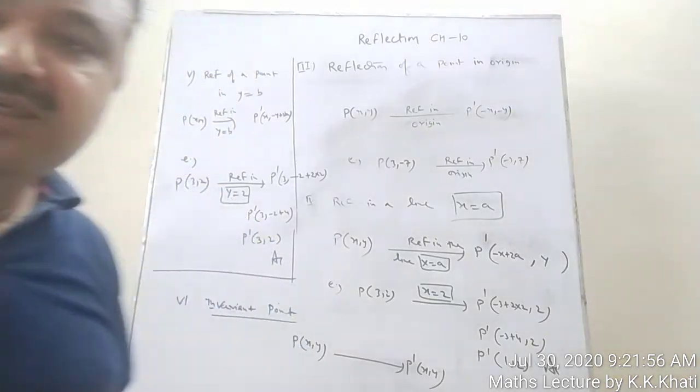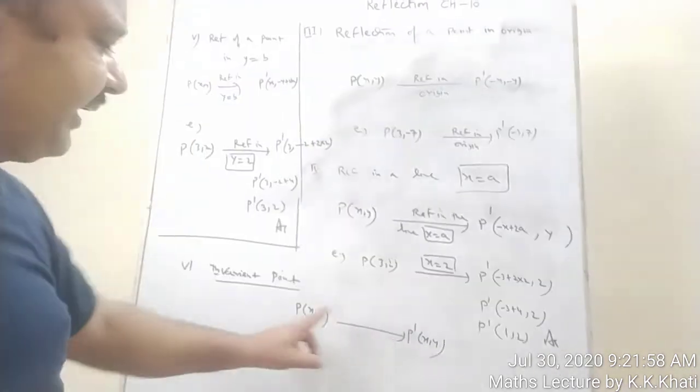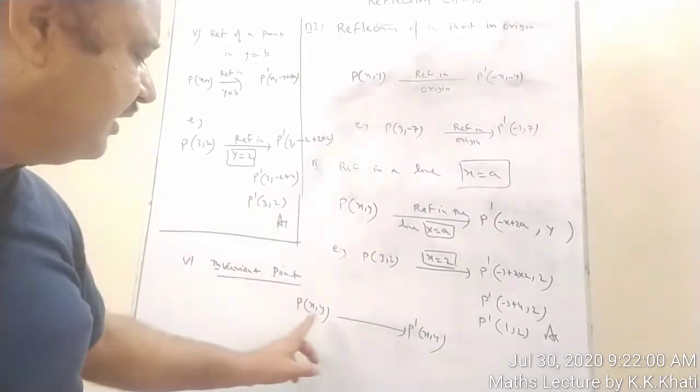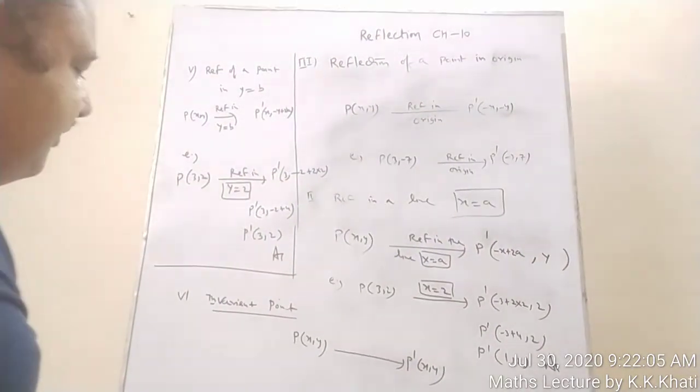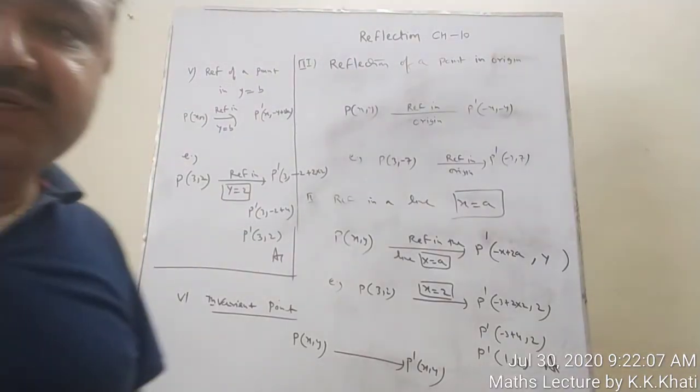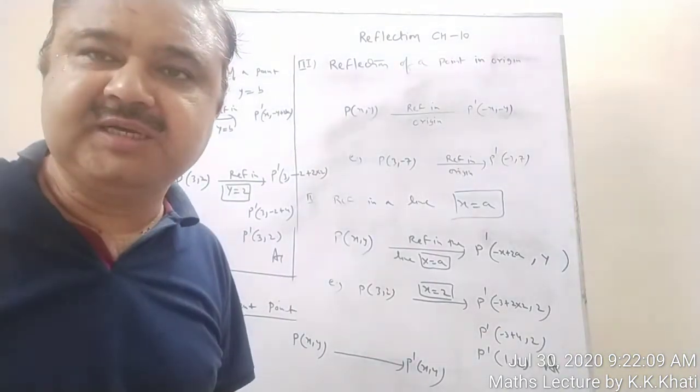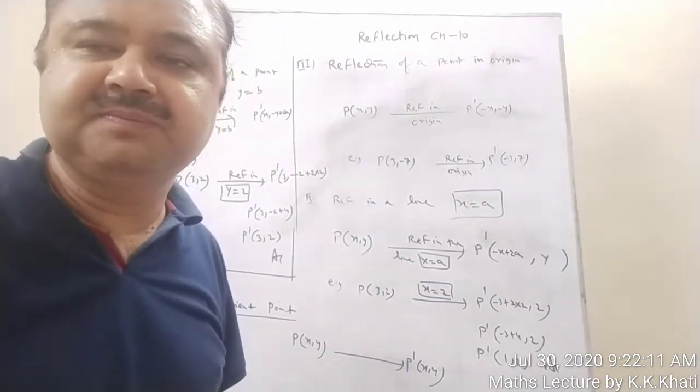Invariant point means there will be no change in the point and its image. Image will be same as the point. Okay, so these are the 6 topics we have discussed over here. So on the basis of this we will start the exercise. So let's see the exercise.